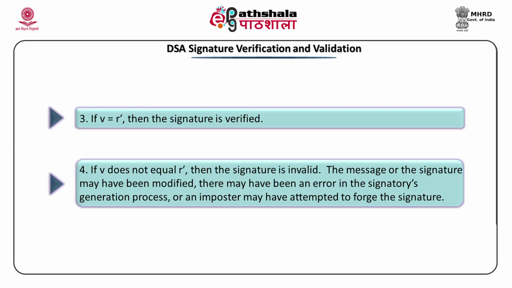If V does not equal R dash, then the message or the signature is considered to be modified. So, there may have been an error in the signatory's generation process, or an imposter who did not know the private key associated with the public key. That is how he has tried to forge the signature, and the signature shall be considered invalid.